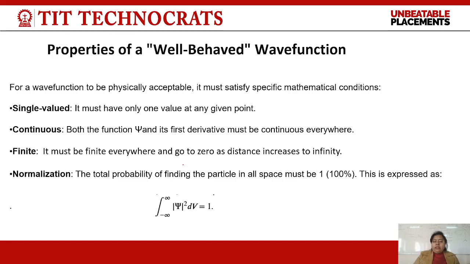The next property of the wave function is that the total probability of finding the particle in all space must be 1, expressed by the integration from minus infinity to plus infinity of psi square dv equal to 1. It means that if a particle is found somewhere or in some energy state, then its probability must be 100%, and in that condition the wave function is normalized. So this is all about the wave function.